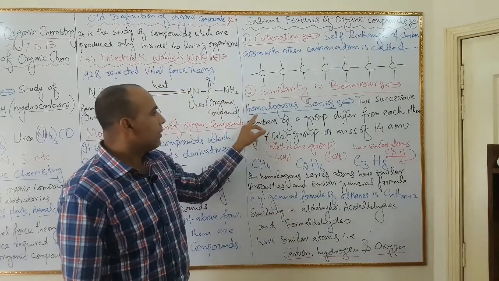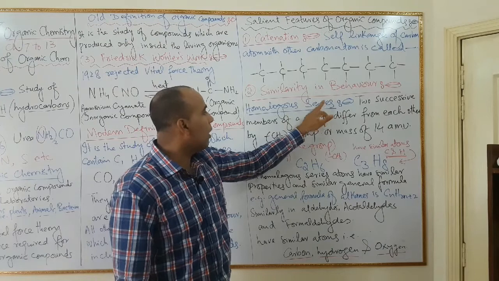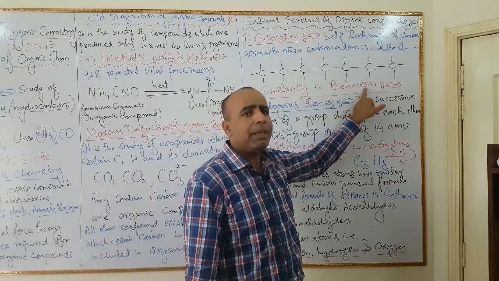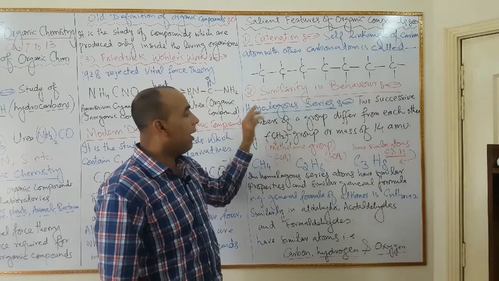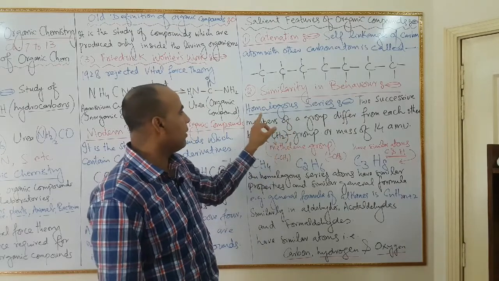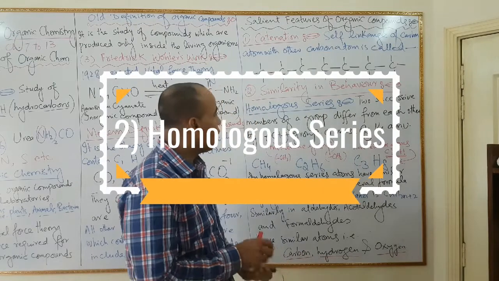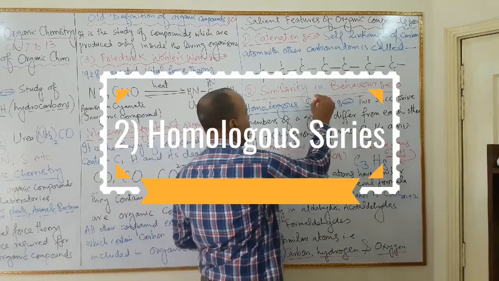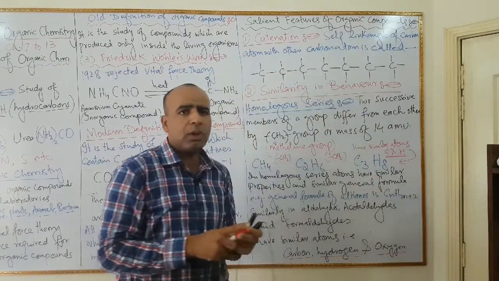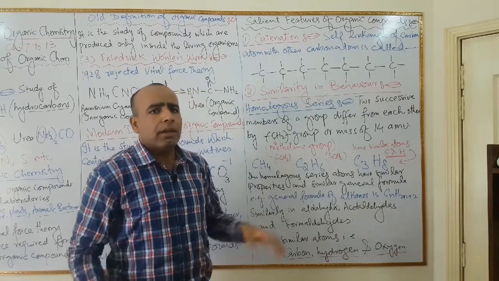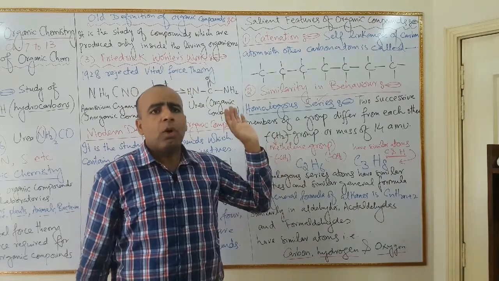Number two, second property is similarity in behavior. Similarity in behavior, we will study homologous series. It is also a very important short question. What is homologous series?